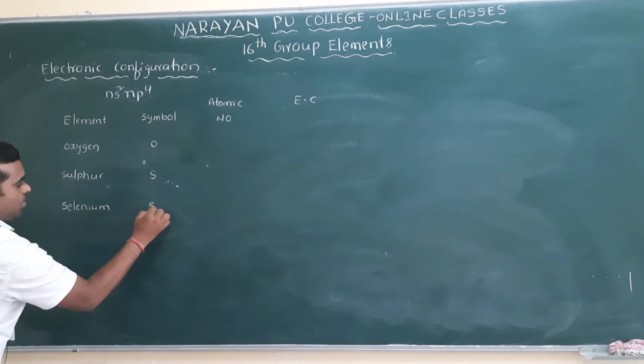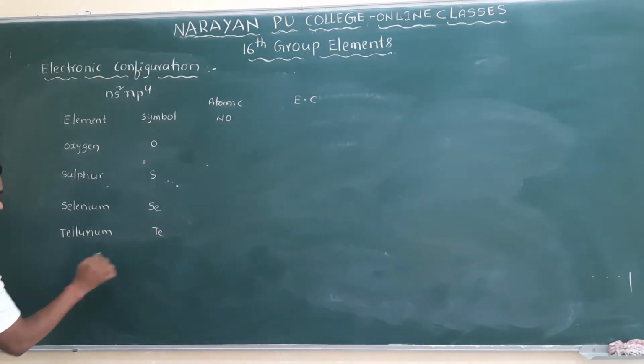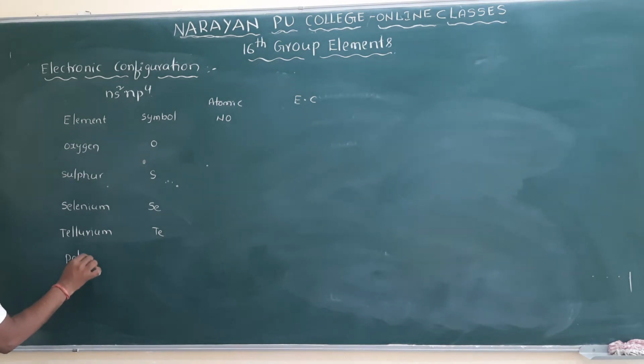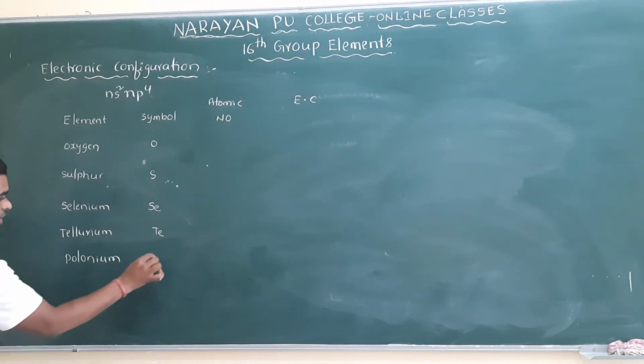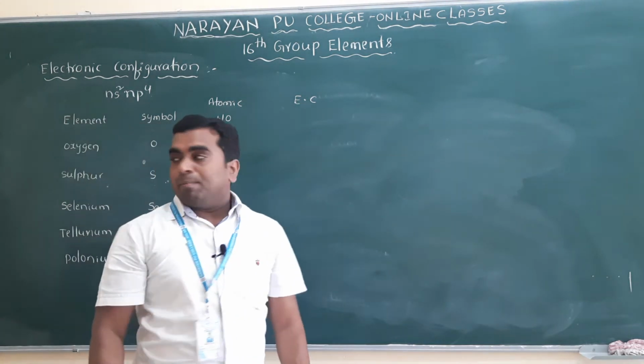So what is the symbol? Se. And tellurium, the symbol is Te. And the last one is polonium. What is the polonium symbol? Po. Clear? Now we have to write the atomic number here.